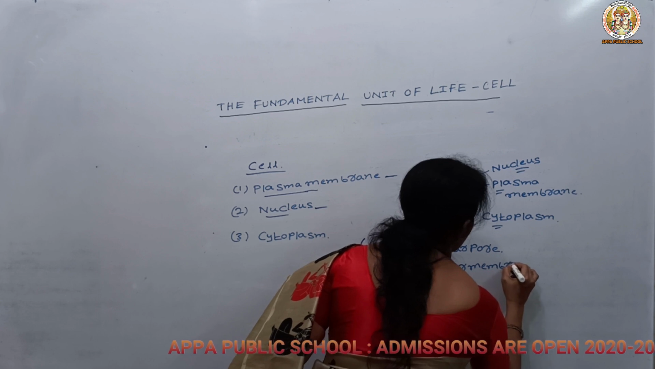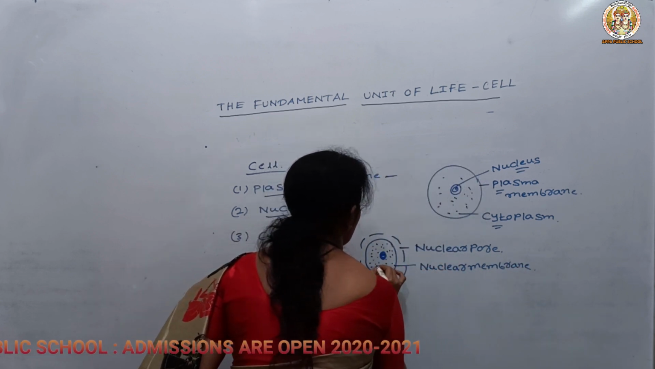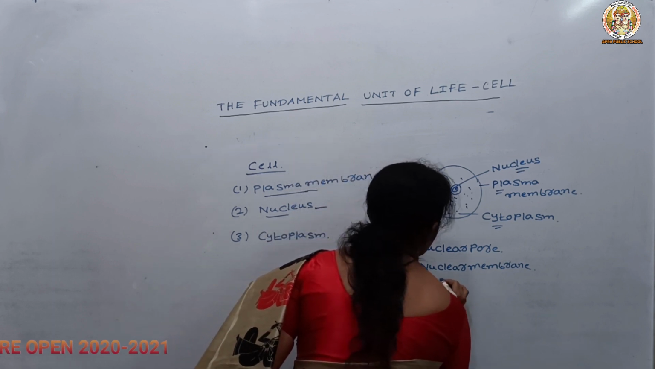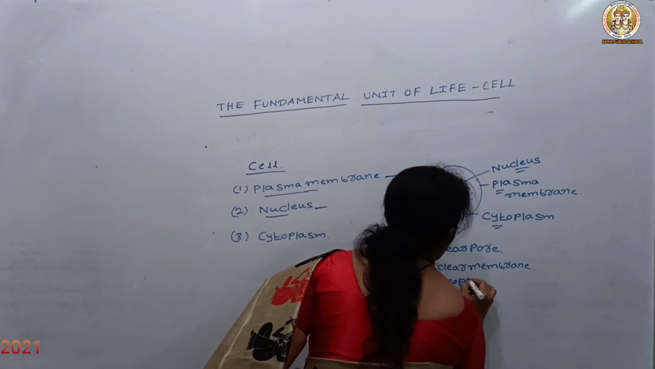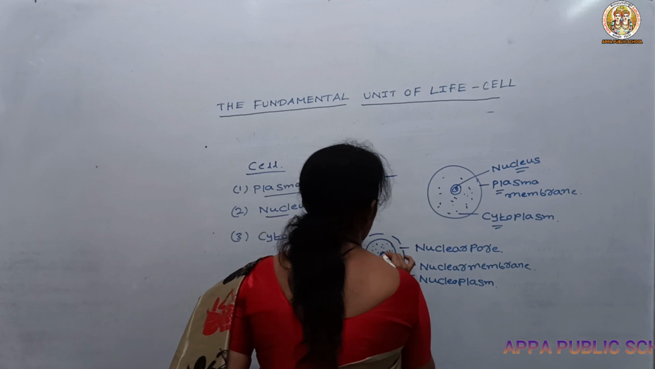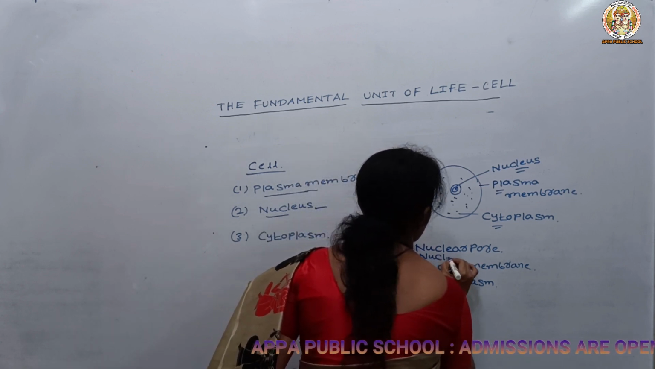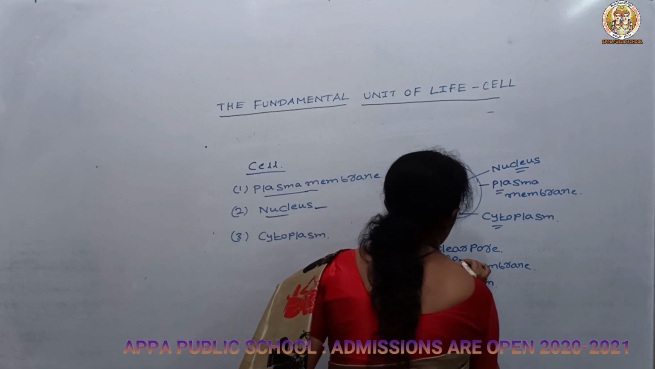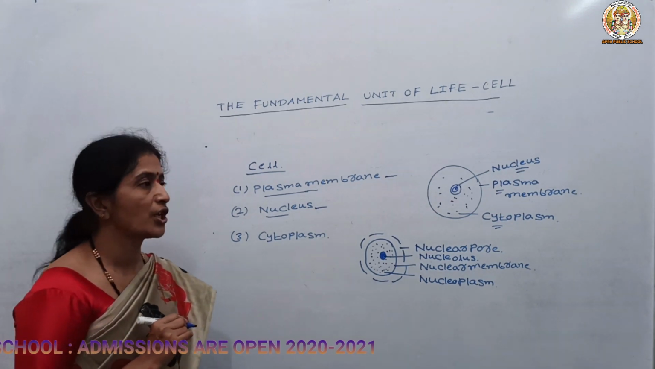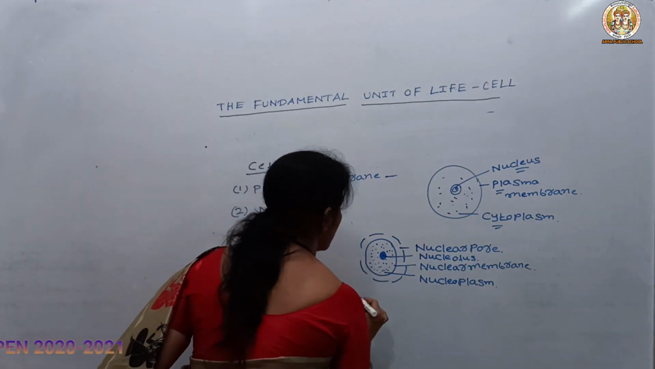The nuclear membrane is the outermost covering. Instead of cytoplasm, inside there is a jelly-like structure known as nucleoplasm. Then the nucleolus: its main function is that it consists of RNA, which is responsible for the production of ribosomes. So this is the main structure of the nucleus.